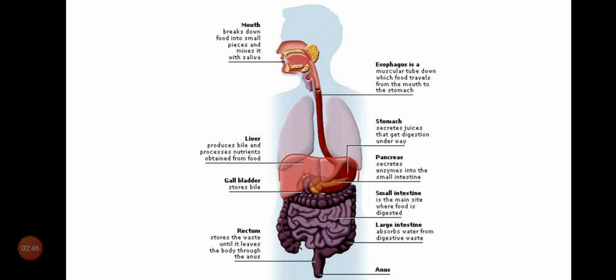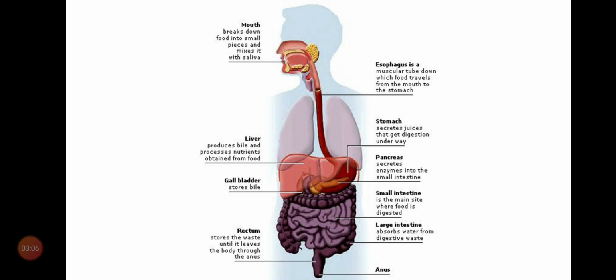Now coming to digestion. It is a big process, and digestion is completed in several stages. It is completed in the digestive system. You know system, what is a system?